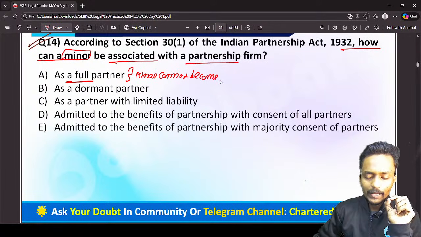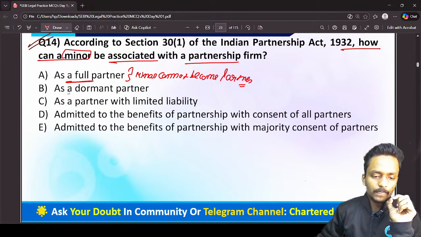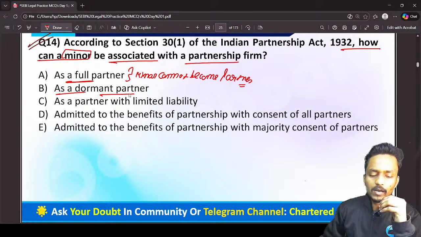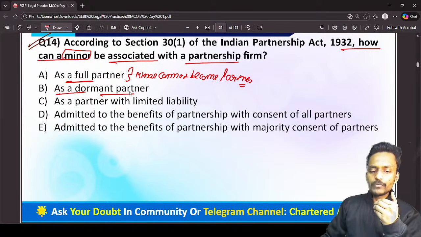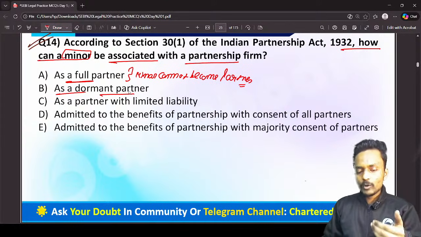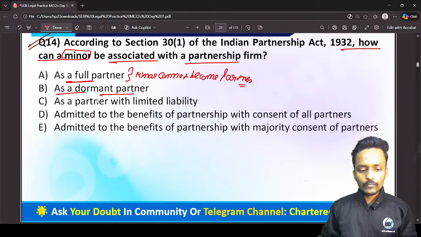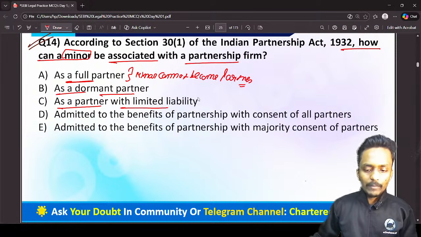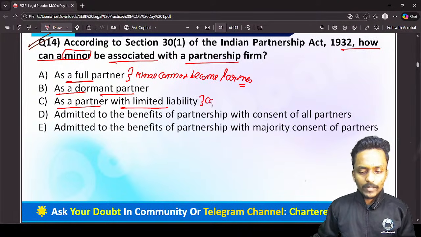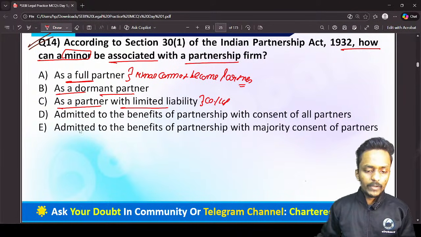Why, sir, can a minor not become a partner? The reason is very simple: he is an incompetent person. Can a minor become a dormant partner associated with the partnership firm? No, a dormant partner is again required to fulfill the conditions under section 10 of the Indian Contract Act. A partner with limited liability? No, the limited liability concept is only applicable in the case of a company or an LLP.